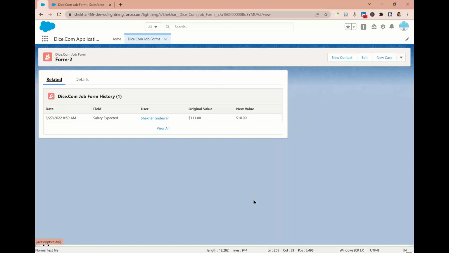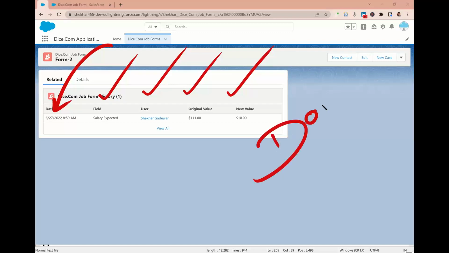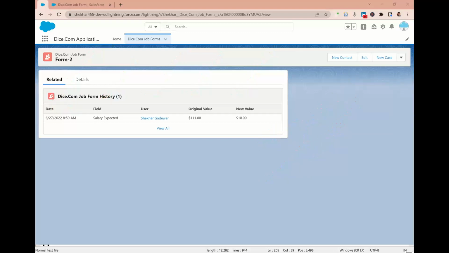And that's it. Here you got the idea, information that on 27th of June in the morning 8:59 of India, for the field salary, a person with the name Shekhar changed the value from 111 to 10. And guys, that's it. This way, we have provided the solution for the jewelry client for the gold price field, and later also some other fields.